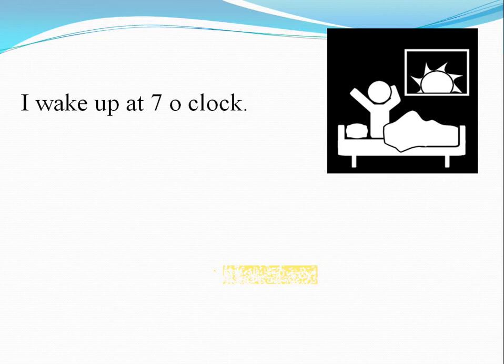For example, you see in the picture that a person is getting up in the morning. So if I have to say about myself, I would be saying I, that is the doer, then the action means wake up at 7 o'clock. At 7 o'clock is just the time that I have added. The main sentence is I wake up. I wake up at 7 o'clock.